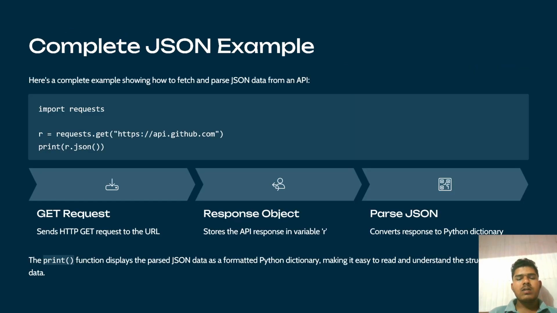Okay. So the complete JSON example: first we need to make a get request, which sends an HTTP GET request to the URL. Next is the response object, which stores the API response in the variable r. Then parse JSON, which is used to convert the response to a Python dictionary. The print function displays the parsed JSON data as a formatted Python dictionary, making it easy to read and understand the structure of the data.